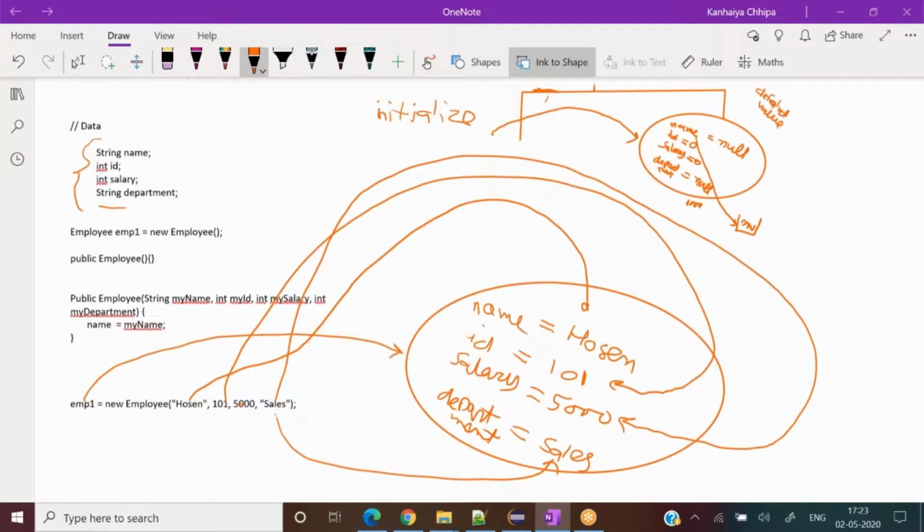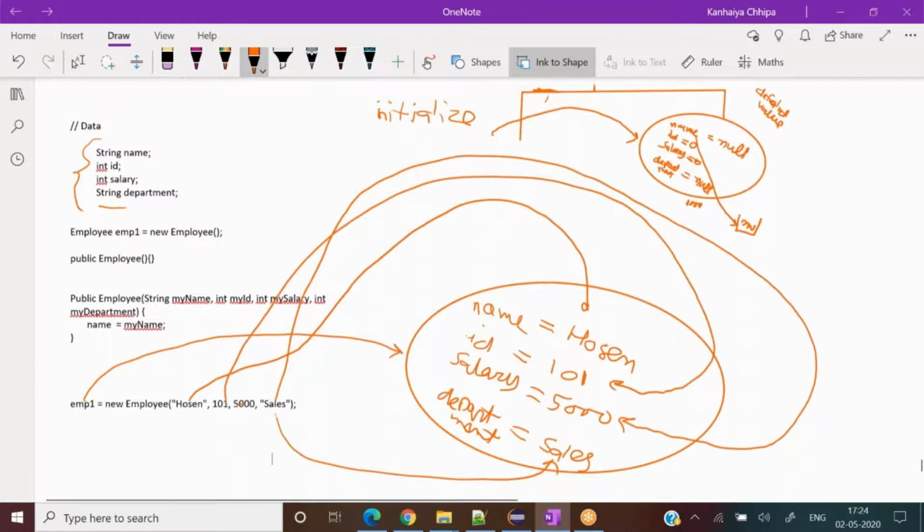So you created another employee, emp1, and then you initialized all the variables of emp1 using the constructor. So in turn, the object that gets created in the memory will have all these values.